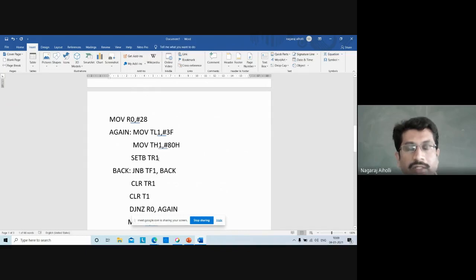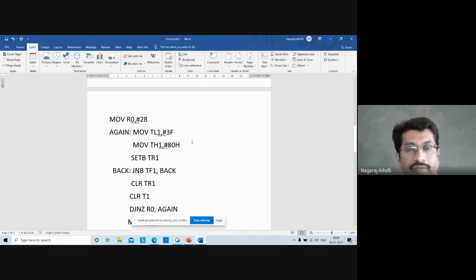Start the timer. So this is, we are using the timer 1 as the timer to provide the delay of 1 second. We are counting how many pulses are applied to pin P3.4 in 1 second. So to provide the delay of 1 second, this is the sub program that we are writing for the timer 1. Then once the timer starts, it starts to count from 803F, 80, next is 8, it starts the next count. Then next up till it goes on up till FF.